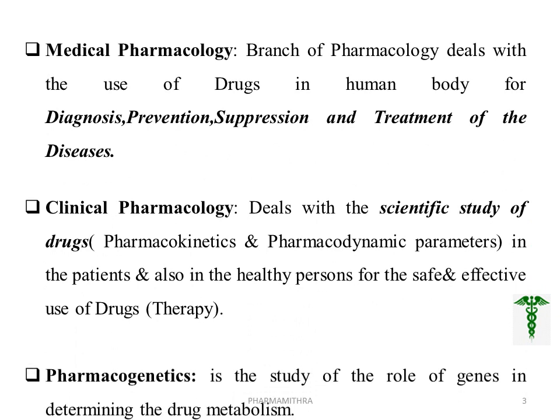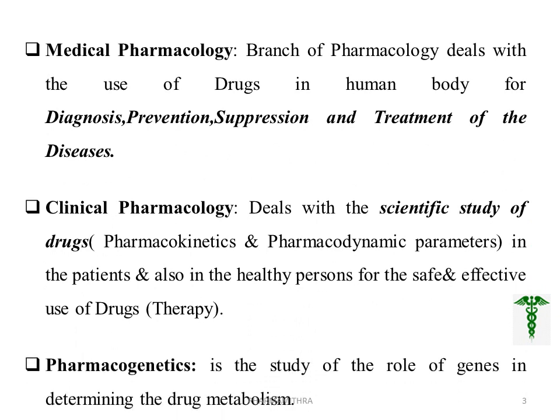These are the three terms related to pharmacology. The first one is medical pharmacology. It is a branch of pharmacology that deals with the use of drugs in the human body for the diagnosis, prevention, suppression and treatment of diseases. In short, it is medical pharmacology.